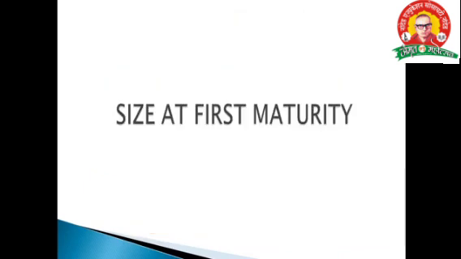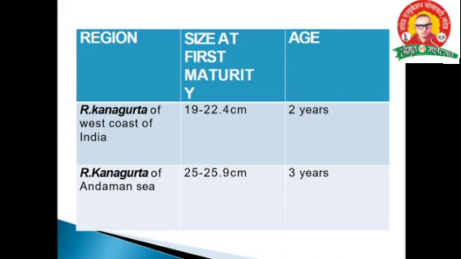Then the size at first maturity of the Indian mackerel. On the left hand side are the regions: Rastrelliger kanagurta, west coast of India. Size at first maturity is 19 to 22.4 centimeter, and at that time the age is 2 years.